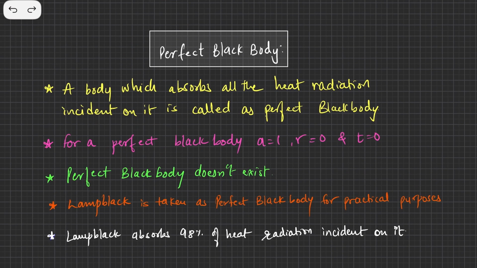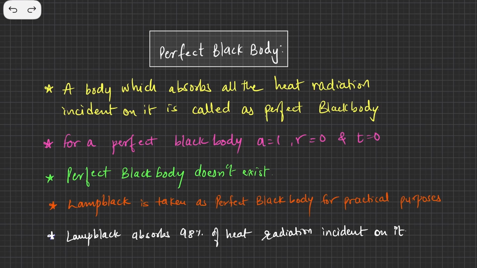A perfectly black body does not exist in nature, because however black the body is, it is not going to reflect exactly 0 and transmit exactly 0.